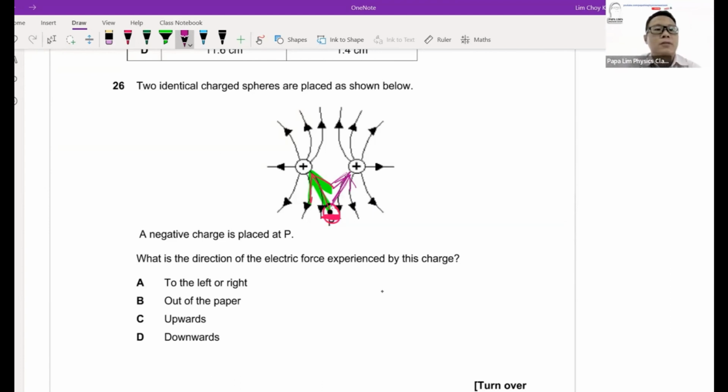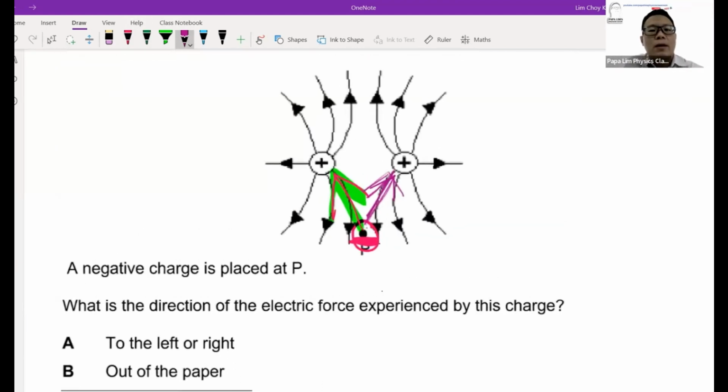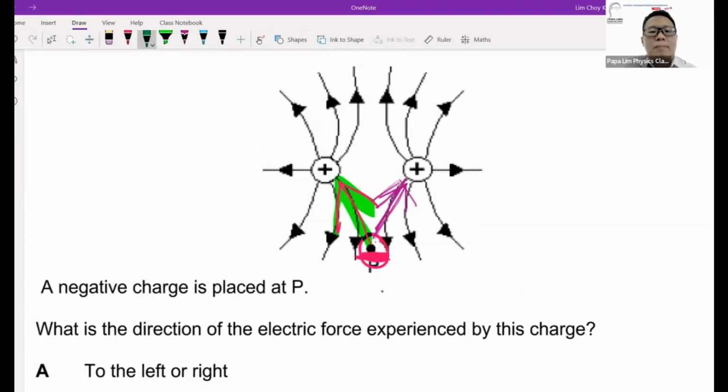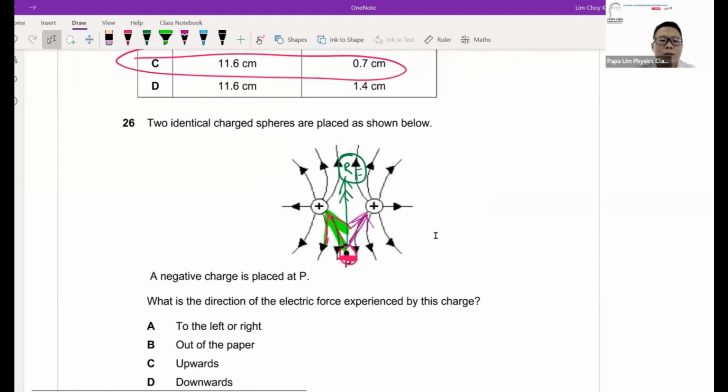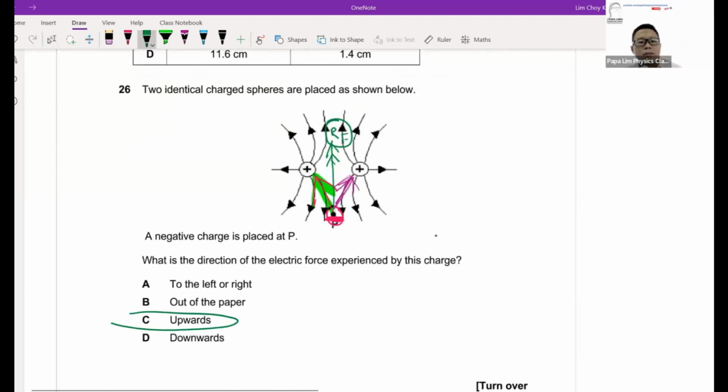And the combination of these forces will cause the particle to be pushed upwards. So this is the resultant force acting on the charge itself, moving upwards at the center. Because concurrently, it is being attracted by the positive charge on the left and on the right. So basically, it will be moving upwards. Just take note of this.